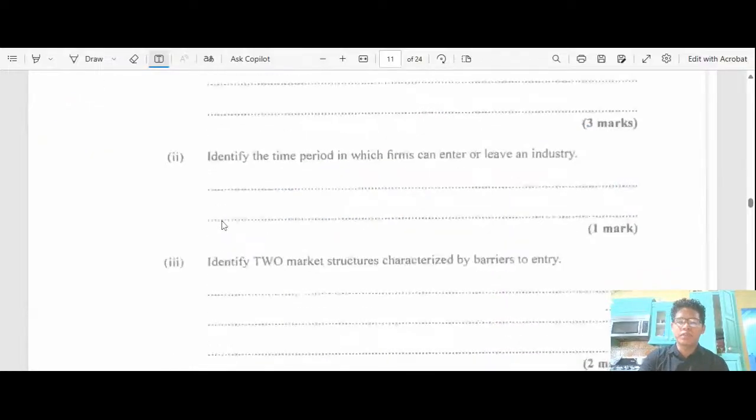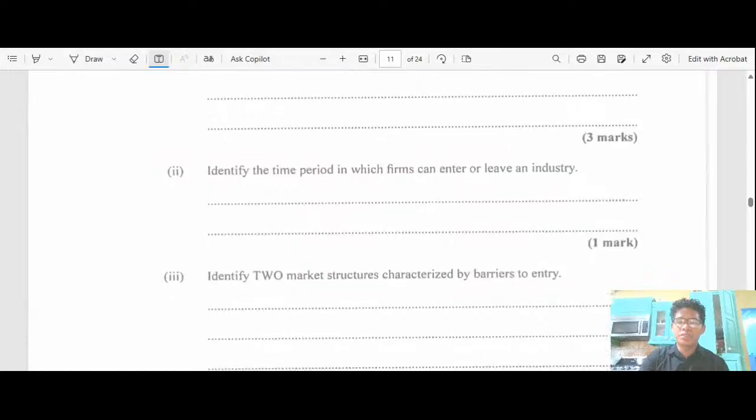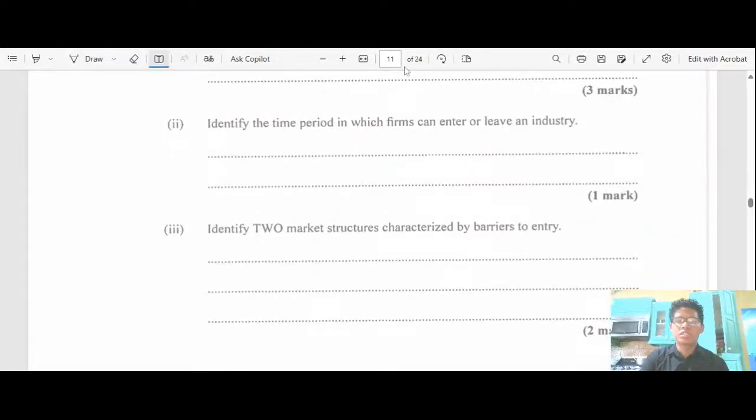So let's move on. Identify the time period in which firms can enter or leave an industry. Just take this up so I can show you guys. An industry can leave or enter an industry.